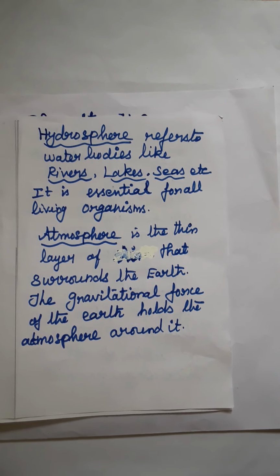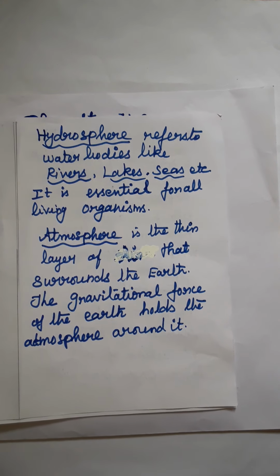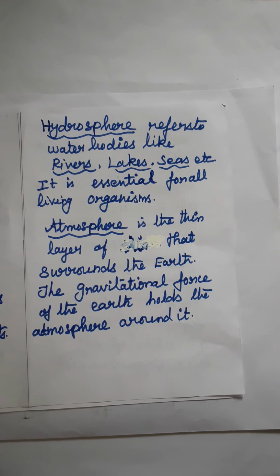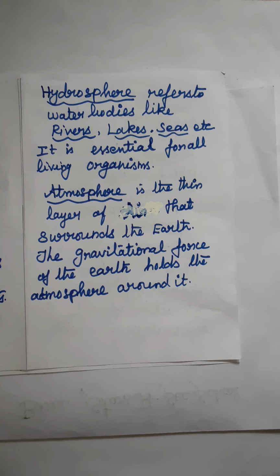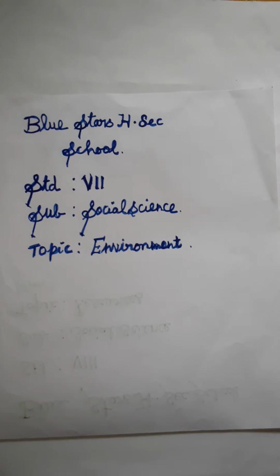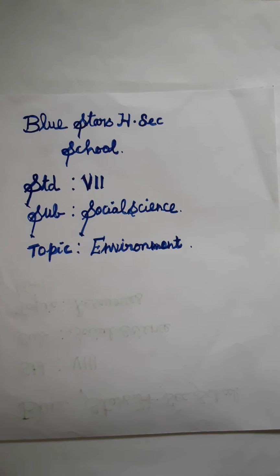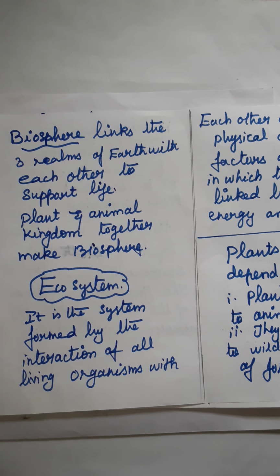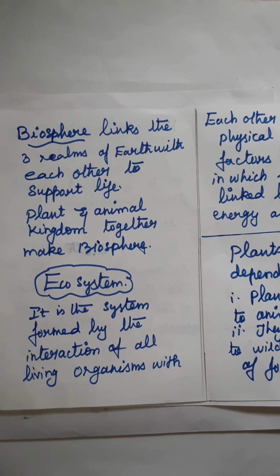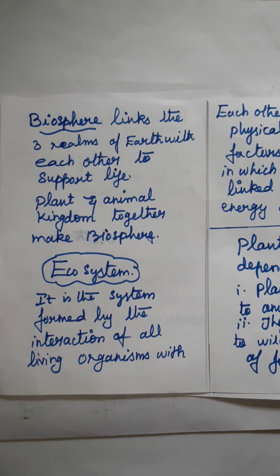Hydrosphere refers to water bodies like rivers, lakes and seas. It is essential for all living organisms. The atmosphere is the thin layer of air that surrounds the earth. The gravitational force of the earth holds the atmosphere around it. The biosphere links the 3 realms of earth with each other to support life. Plant and animal kingdom together make the biosphere.